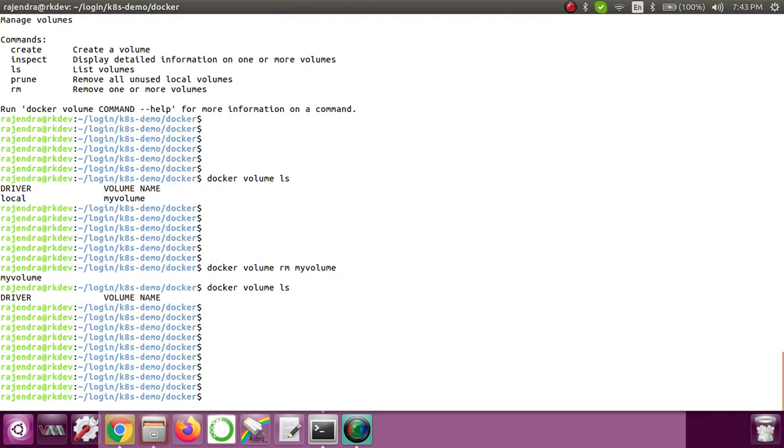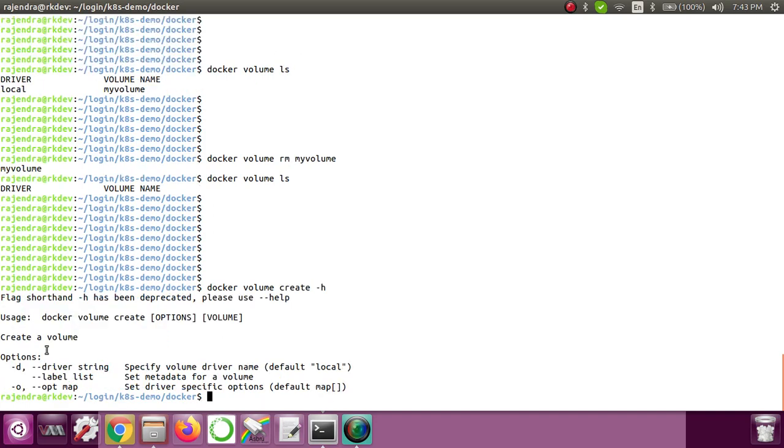So now first let's create it. If you want to create a volume, we have the command docker volume create. First see the help. While creating, one piece of information we can provide is -d. As discussed, we can create volumes from different vendors, as well as on our host machine. If you want to create volumes with any third party vendor, we need to have those plugins, and the plugin name is nothing but the -d option.